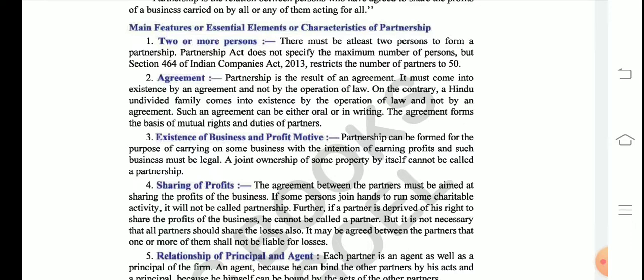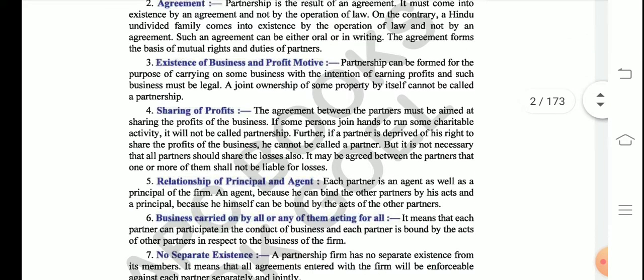We already know that the partnership business is started for the profit motive only, and it cannot be for any non-profit aim. The business has to carry a profit motive, because all the partners want to earn profit out of this partnership firm. So all the partners have to work for getting the profits. The fourth one is sharing of the profits.